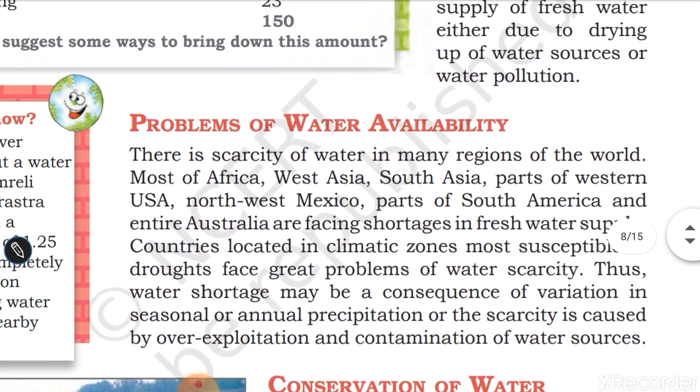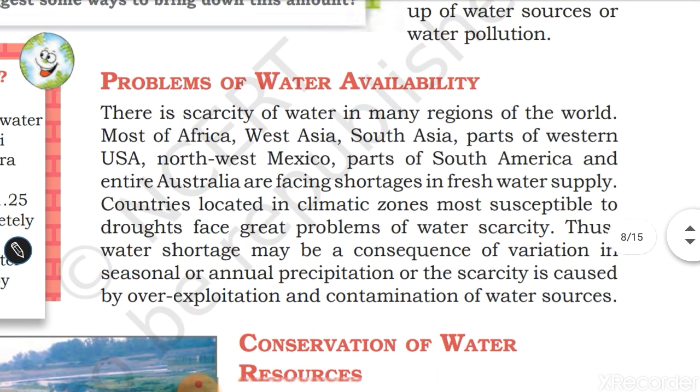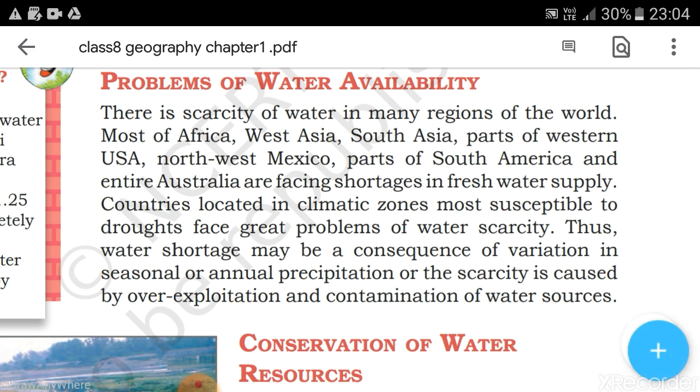Here you can see that different countries across the world have this scarcity of water problem. They have an acute shortage of water. There is scarcity of water in many regions of the world.